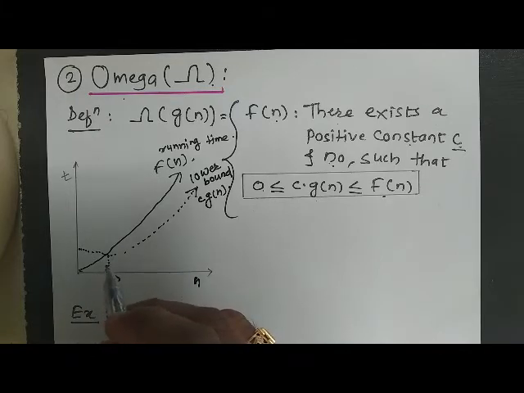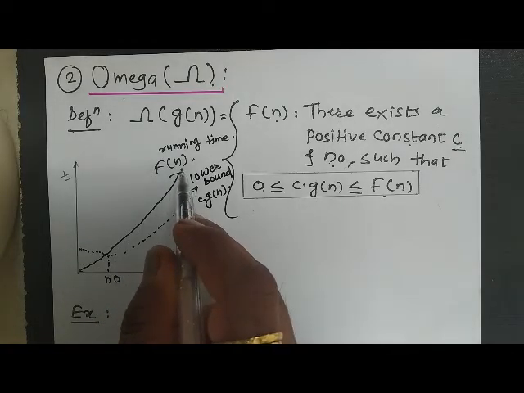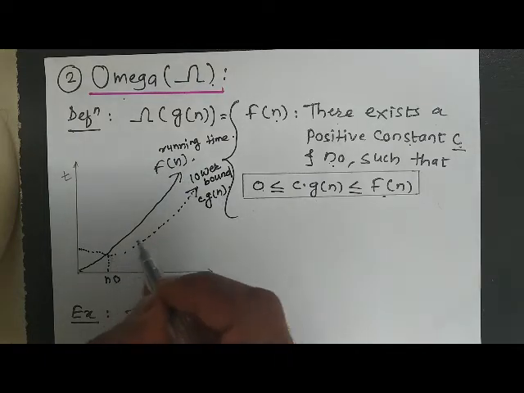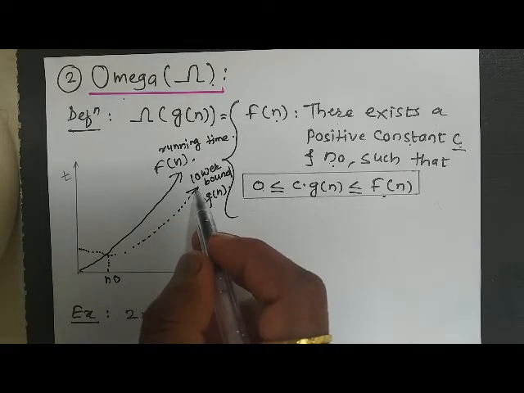Now as you can observe here, after some input size n0, this f of n curve will always be greater than or equal to this c into g of n. So here we have plotted this c into g of n.